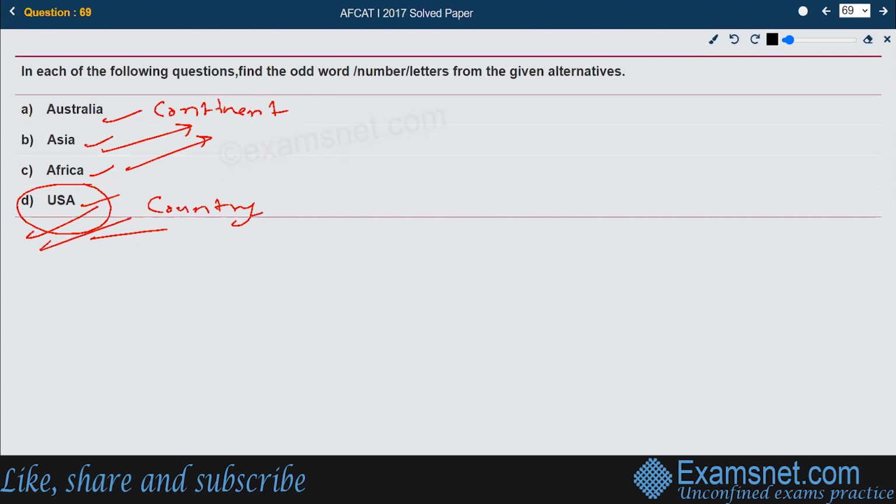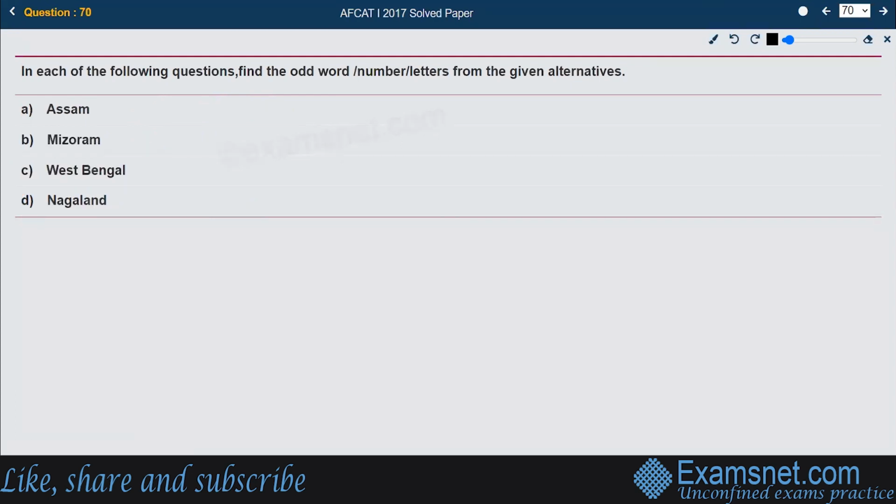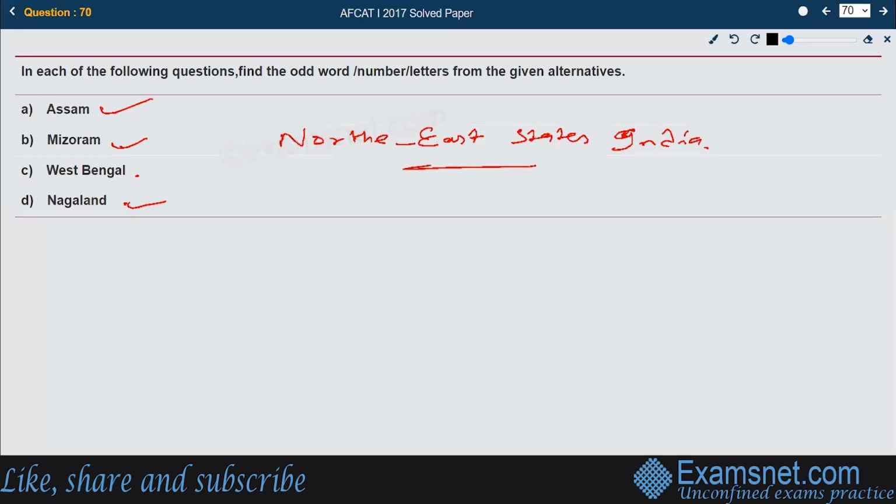Option number D. Next, we are again supposed to find the odd one out. Assam, Mizoram, West Bengal, and Nagaland. If you look at Assam, Mizoram, and Nagaland, they all are northeastern states of India, in the east part of India. So Assam, Mizoram, and Nagaland are the right ones. West Bengal doesn't come in the northeast part, so that seems to be the odd one out. Option number C is right.